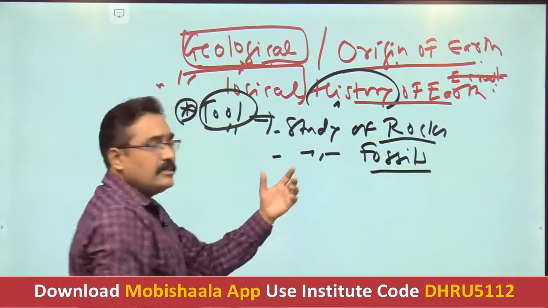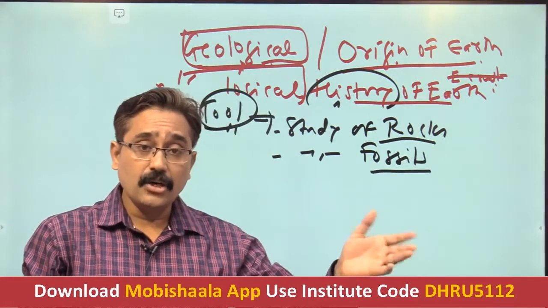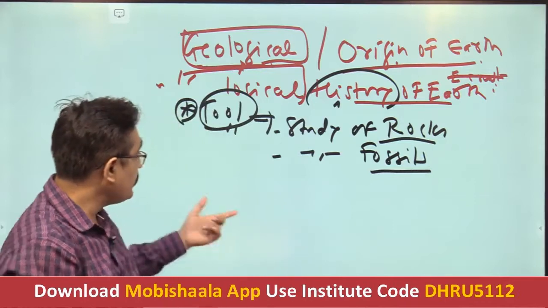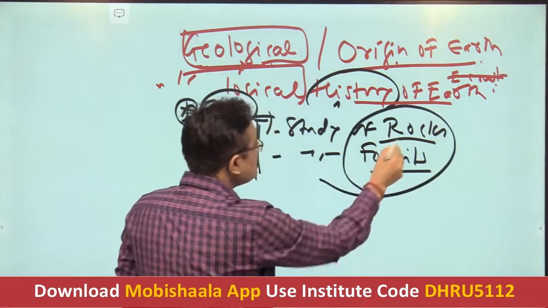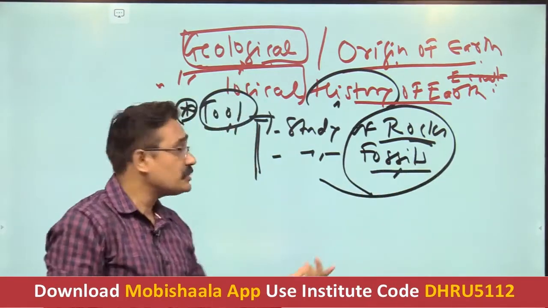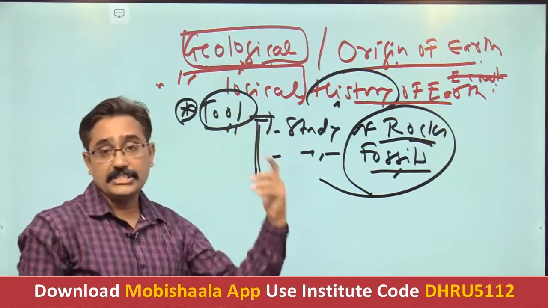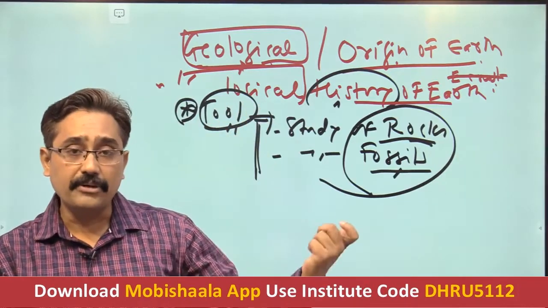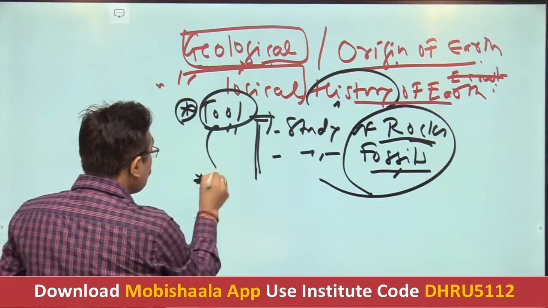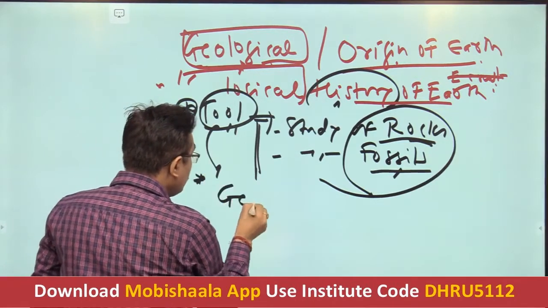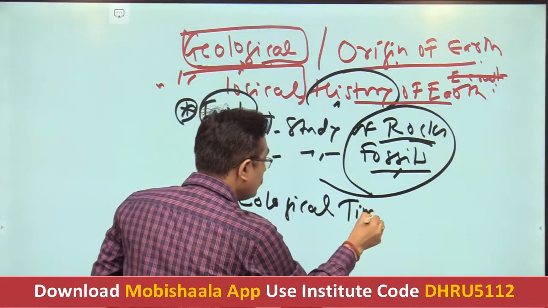Different techniques are used there, such as radioactive dating and carbon dating. You have heard most about that. By using different techniques, we study the rocks and the fossils, and in this way we can get into the geological history of the earth or any particular country. And the most important tool here is the geological time scale.